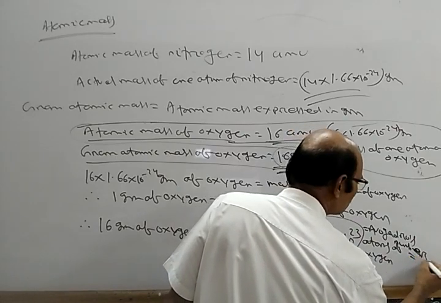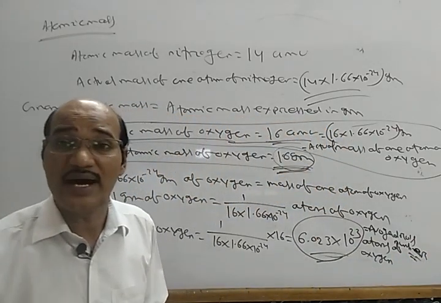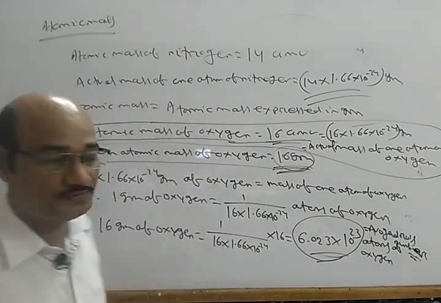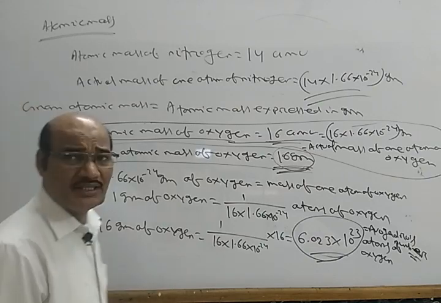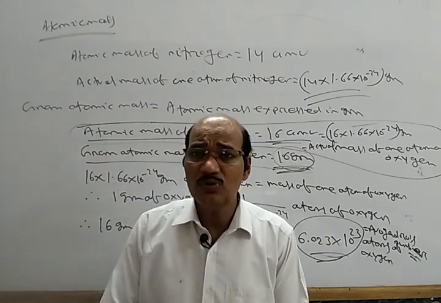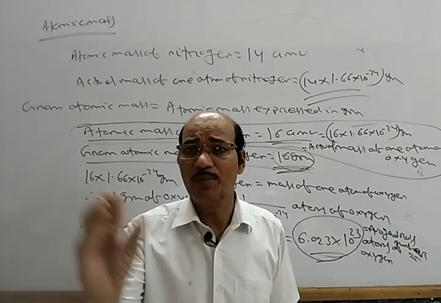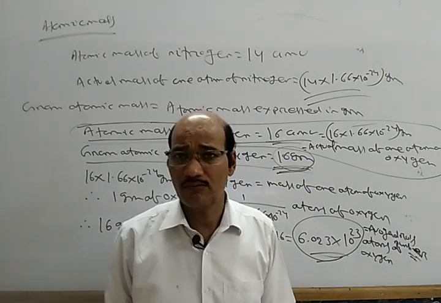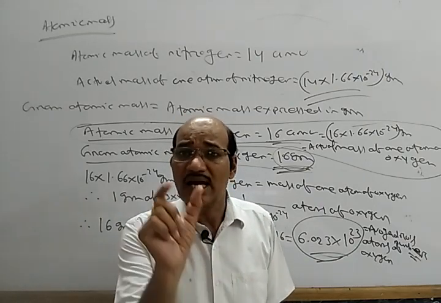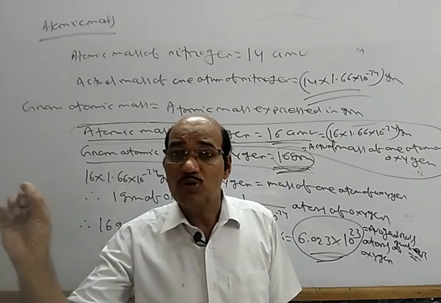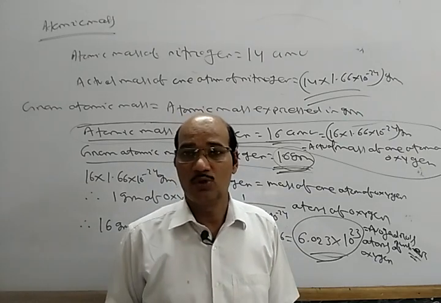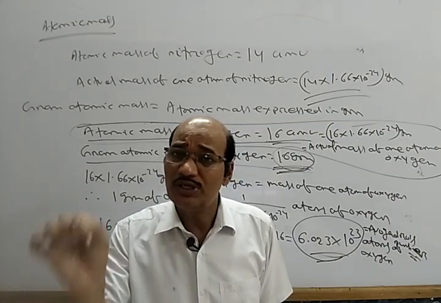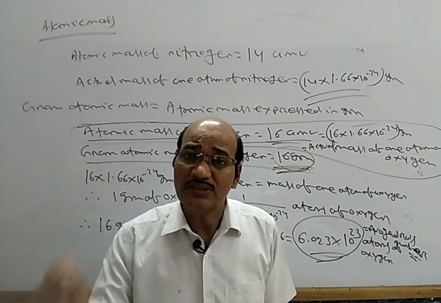That means gram atomic mass is equal to the mass of Avogadro's number of atoms of an element. Similarly, if I say that the atomic mass of nitrogen is 14 AMU, then the gram atomic mass of nitrogen is equal to 14 gram. So 14 gram of nitrogen is equal to the mass of Avogadro's number of atoms, 6.023 into 10 power 23 atoms.